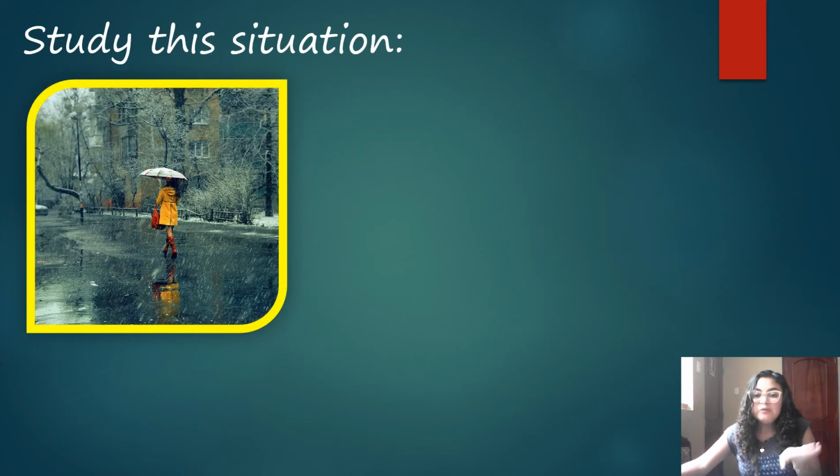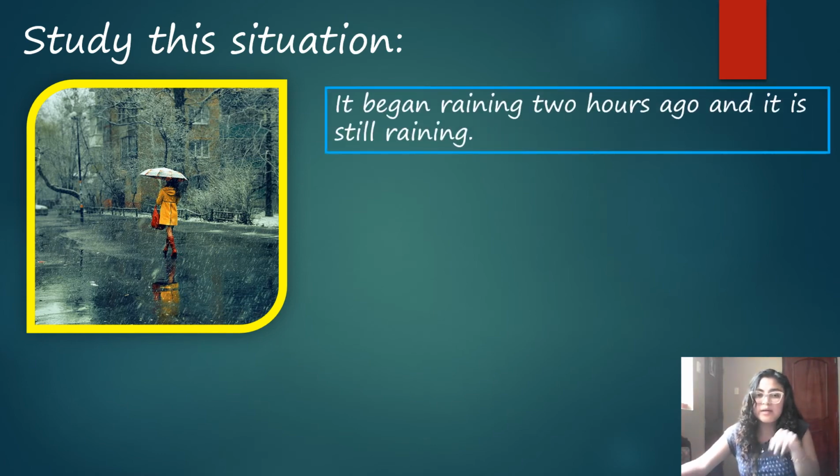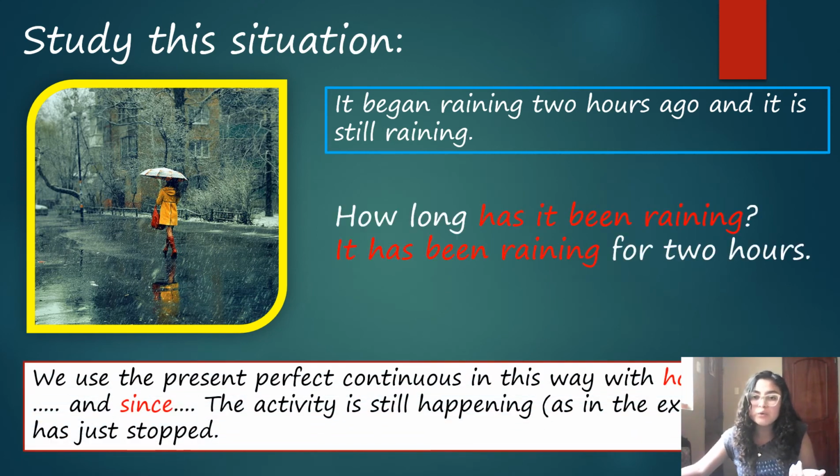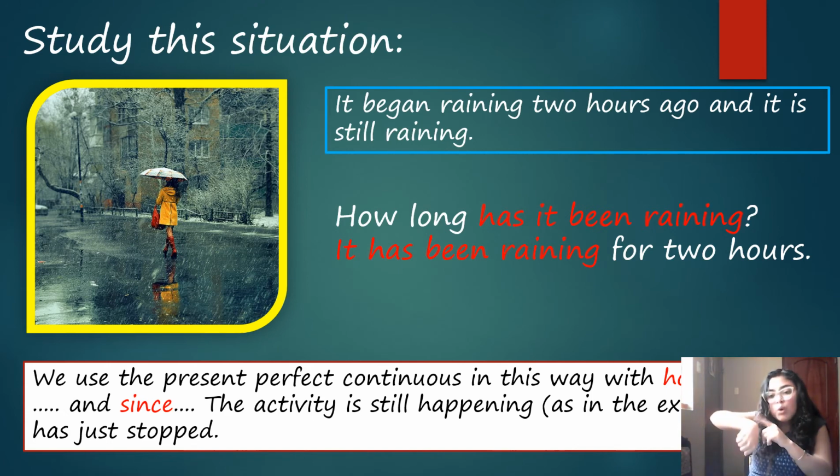Here, we are studying this situation. Do you remember that we were practicing this one in class? So, let's see this one. It began raining 2 hours ago, and it is still raining now. So, how long has it been raining? How long has it been raining? It has been raining for 2 hours.